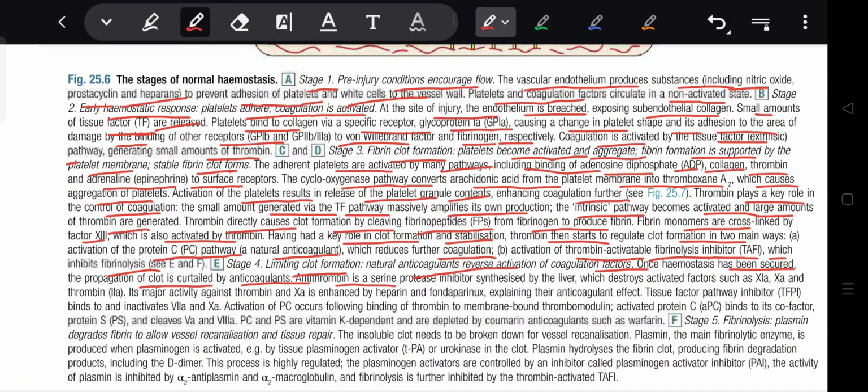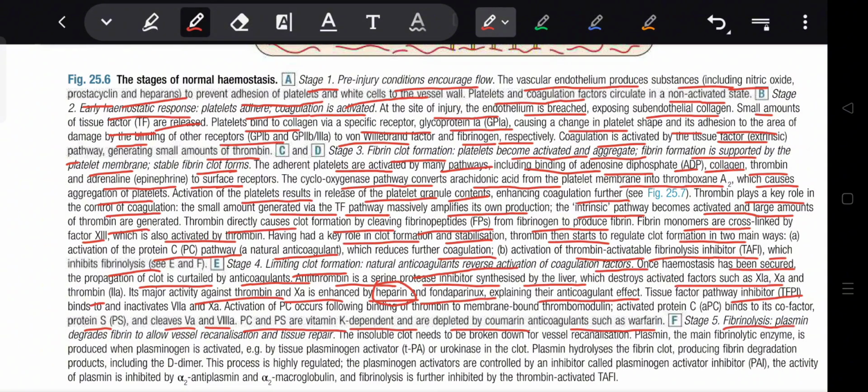Antithrombin is a serine protease inhibitor synthesized by the liver, which destroys activated factors such as 9A, 10A, and thrombin 2A. Its major activity against thrombin and 10A is enhanced by heparin and fondaparinux, explaining their anticoagulant effect. Tissue factor pathway inhibitor proteinase cleaves 5A and 8A. Protein C and protein S are vitamin K dependent and are depleted by coumarin anticoagulants such as warfarin.